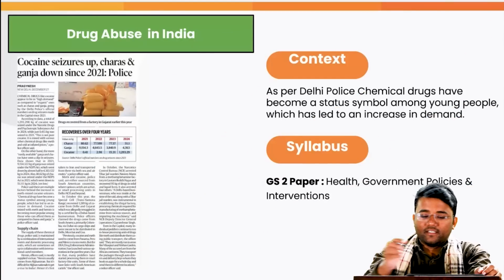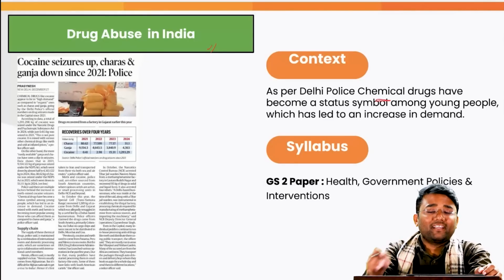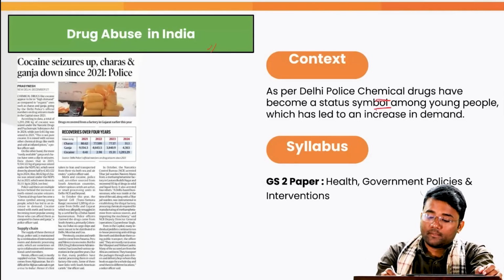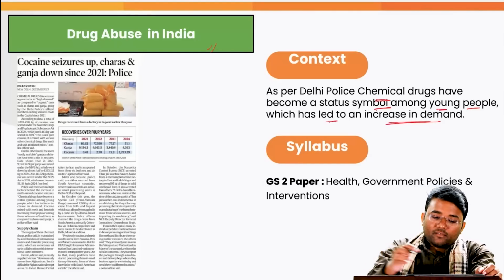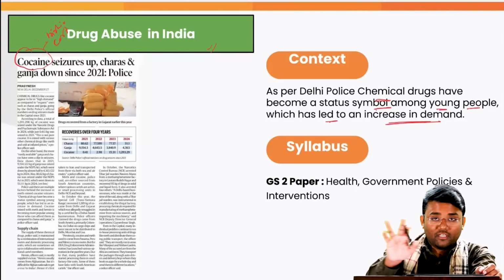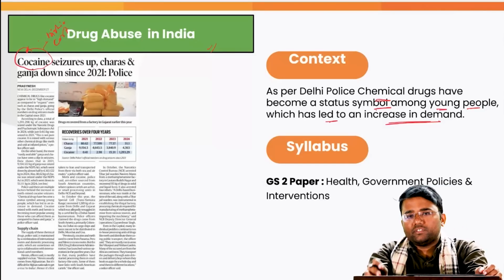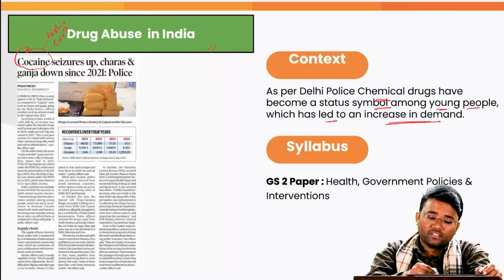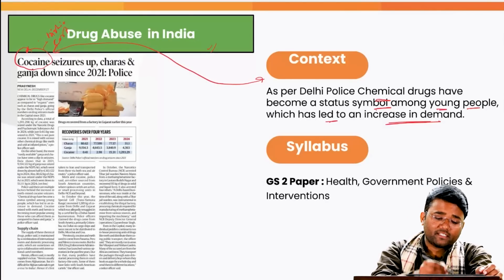Our second topic is drug abuse in India. The context of this topic is that as per Delhi Police, chemical drugs have become a status symbol among young people, which has led to an increase in the demand for these chemical drugs. Chemical drugs like cocaine, okay, why? Because they are high in cost. As per the Delhi Police, these are the drugs which are costlier, and now this has become a status symbol. The youth is more and more attracted towards this.